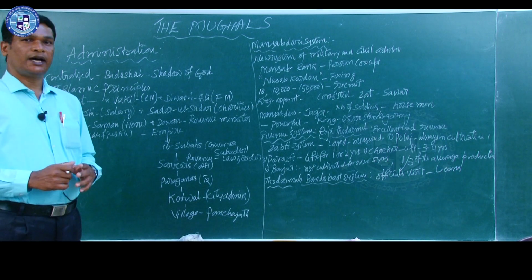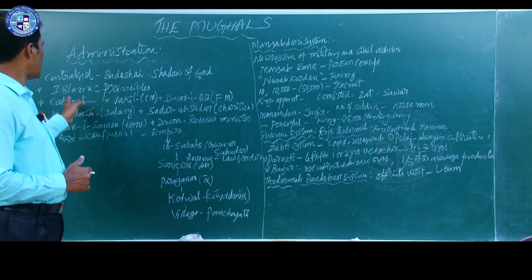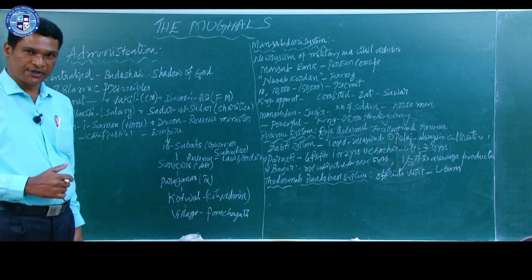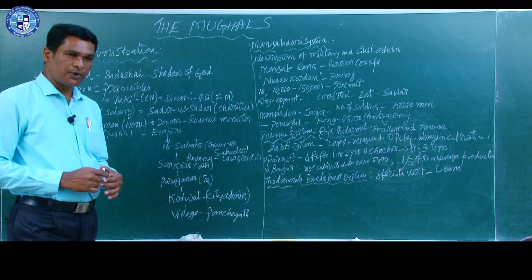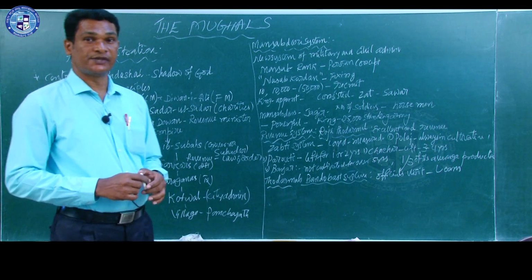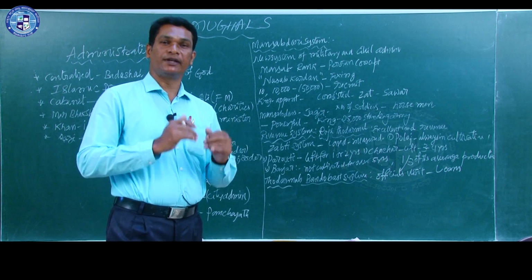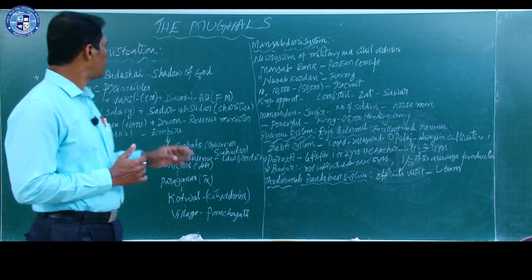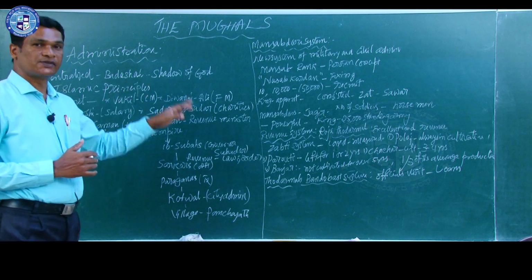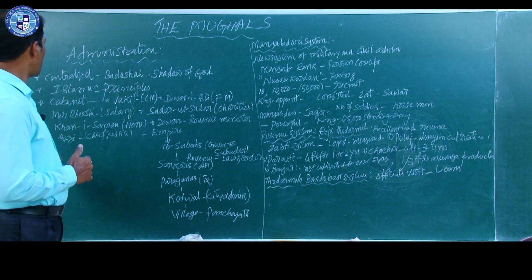The administration was going on as per the Islamic principles, because Akbar was a follower of Islamism. Islamism was his main religion. That is why he followed the Islamic principles in his administration.